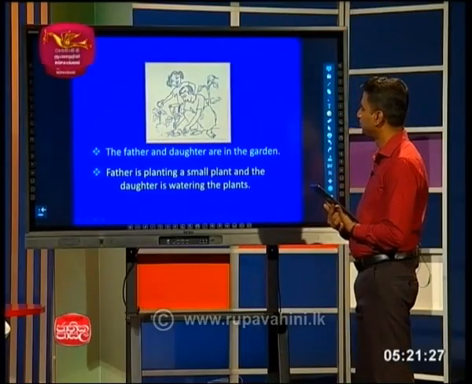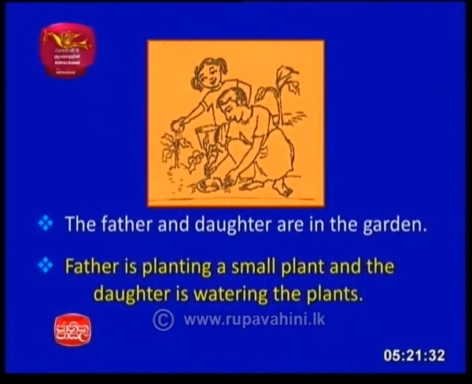Let us build up sentences. Yes. So I have taken some pictures here. Now you can see you can guess this must be a father or it can be a grandfather as well with a child, a daughter, and they are planting and the girl is watering. So you can see the sentences that we have built up there. The father and daughter are in the garden. Very simple sentence. Father is planting a small plant and the daughter is watering the plants.